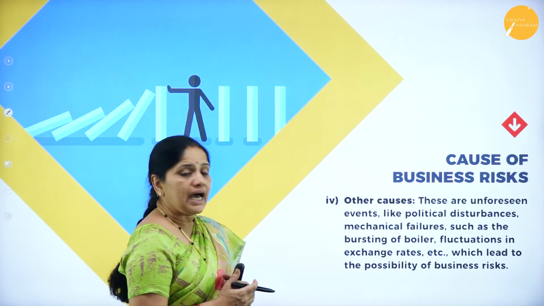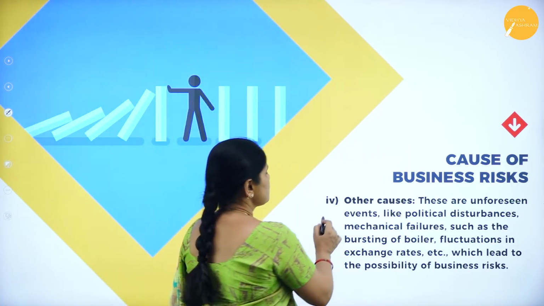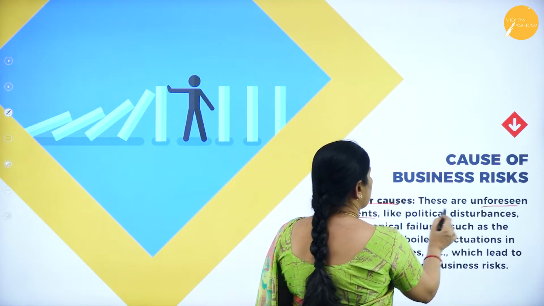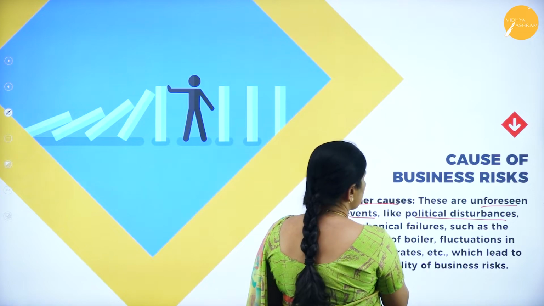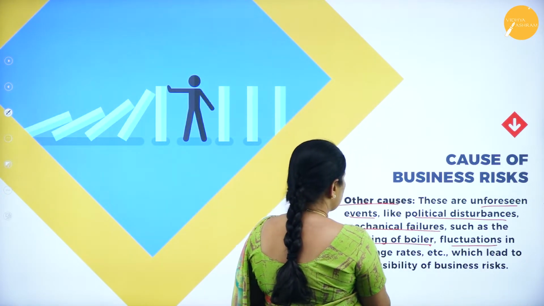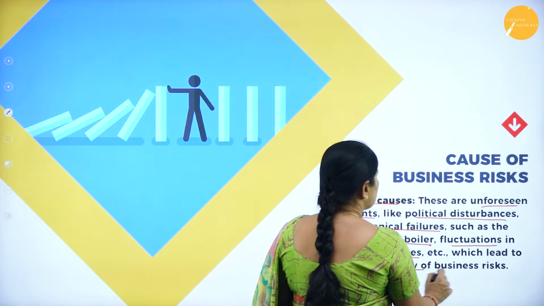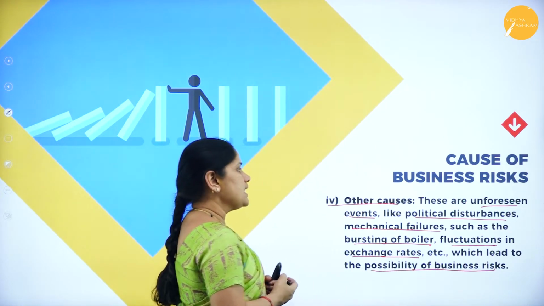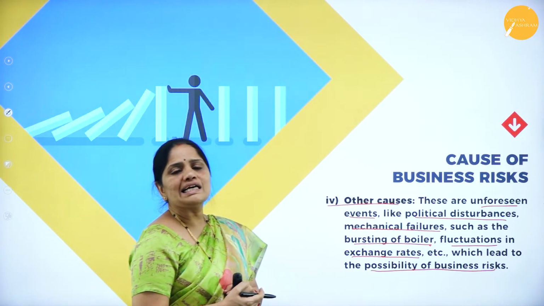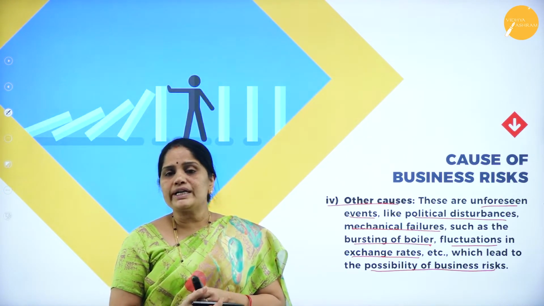Then next, other causes. The other causes of business risk are unforeseen events like political disturbances, mechanical failures such as bursting of boilers, and fluctuation in exchange rates, which lead to the possibility of business risk. The first one is political disturbances. What is political disturbance?